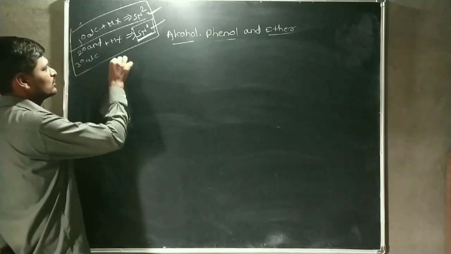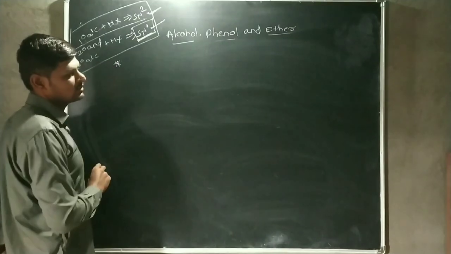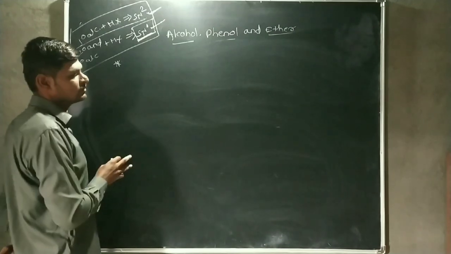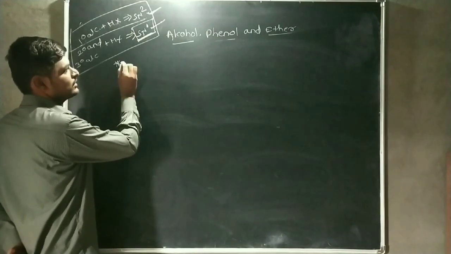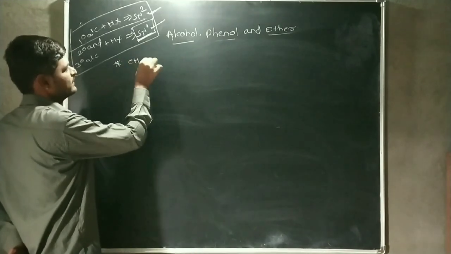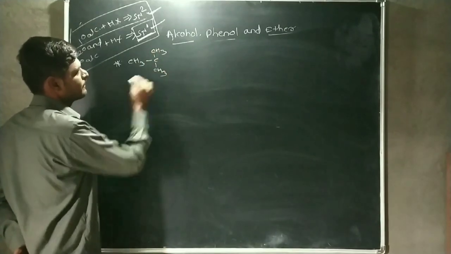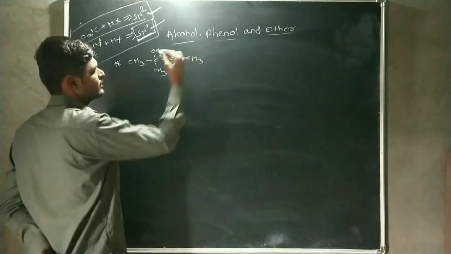Now we consider that this is a reaction similar to the previous one. We consider CH3, C, CH3, CH3, CHOH, then CH3 is here.